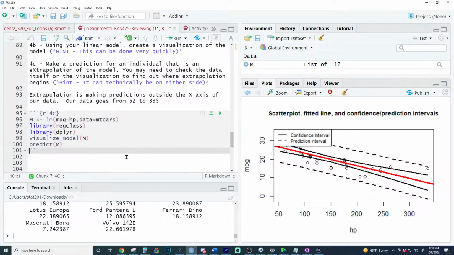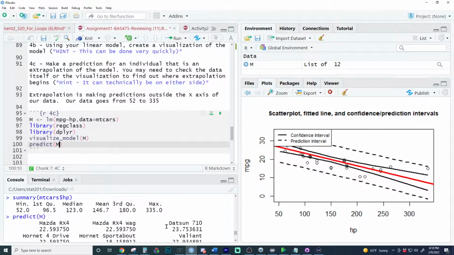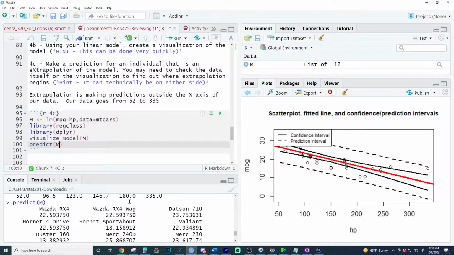So how could we make predictions? We can predict for our model doing this. Actually, is that right? Oh, that's pretty. It even gives you the car names. So this is the predicted miles per gallon of each of those cars. Don't worry about the car names so much, but those are the predicted miles per gallon for every car in the data frame.